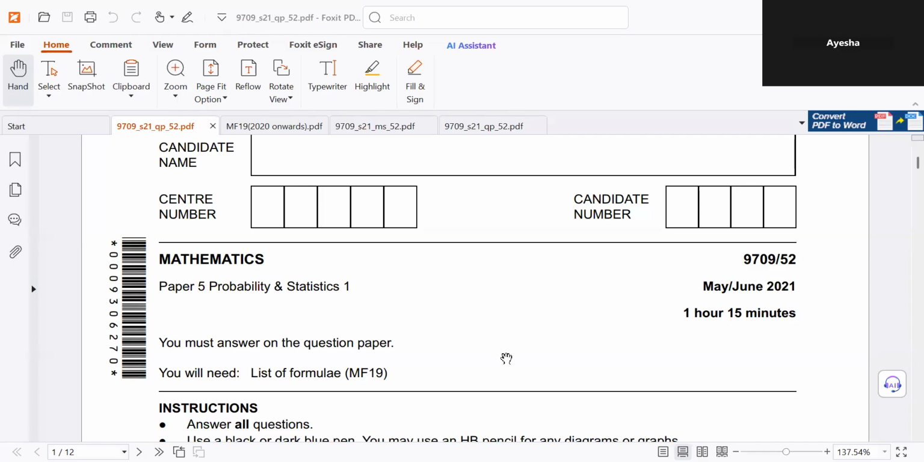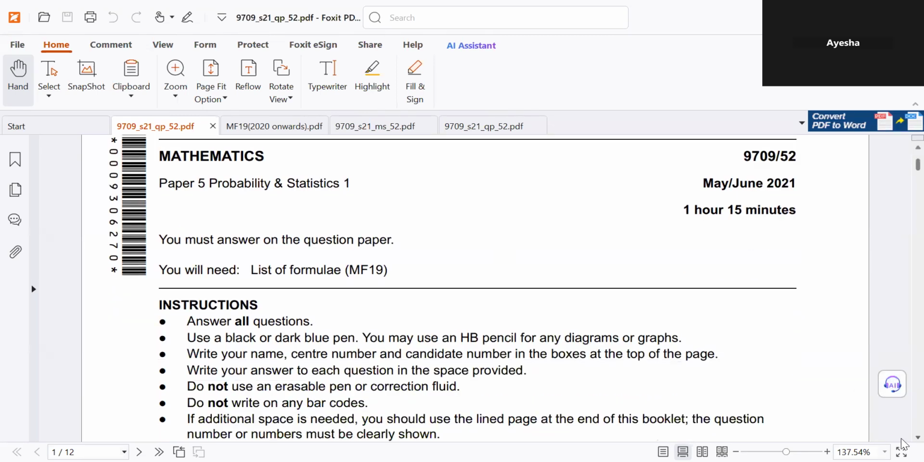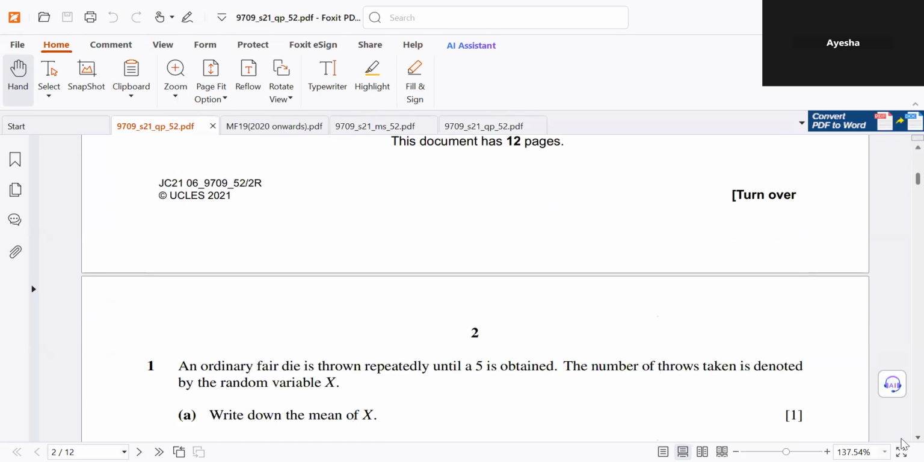We're solving the paper May-June 2021, paper 5-2. Question number 1.